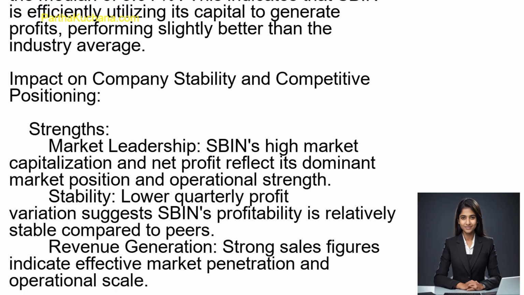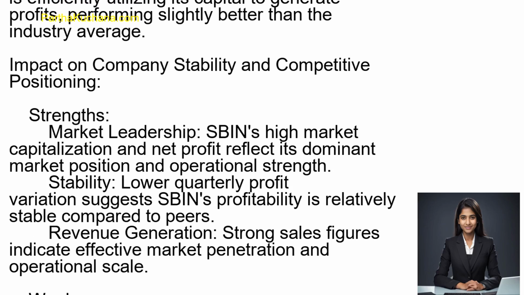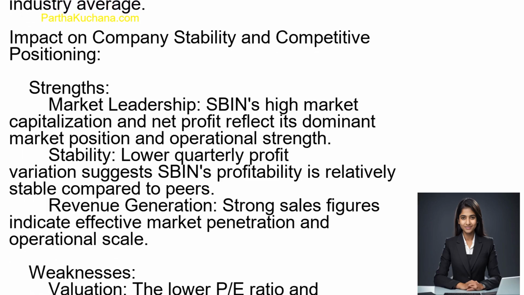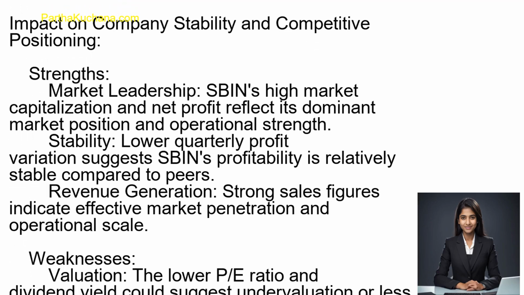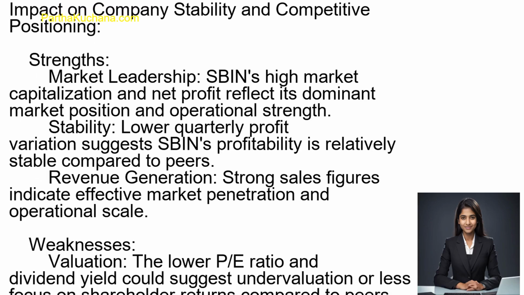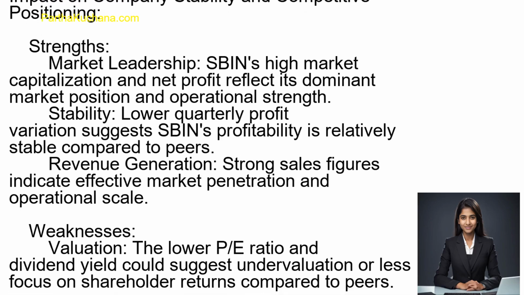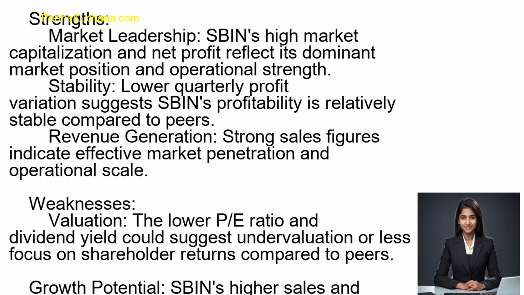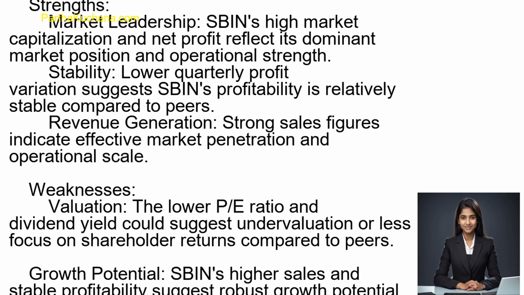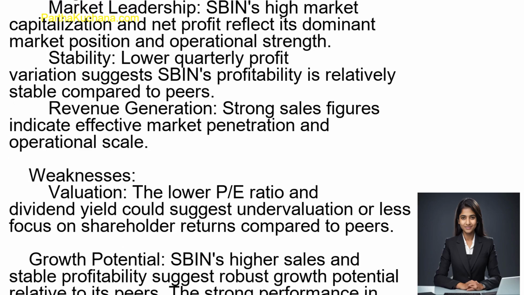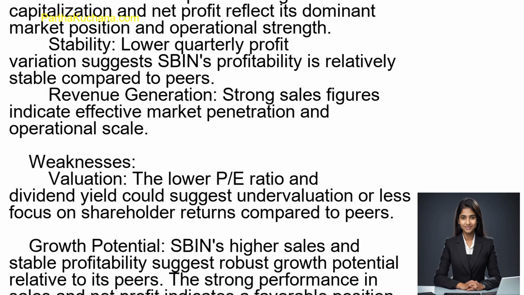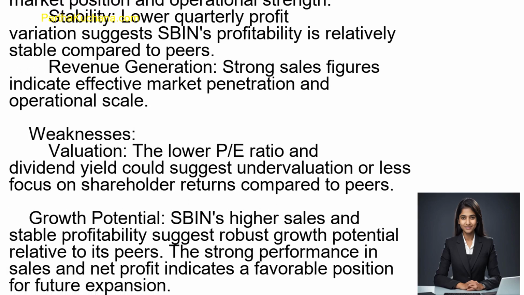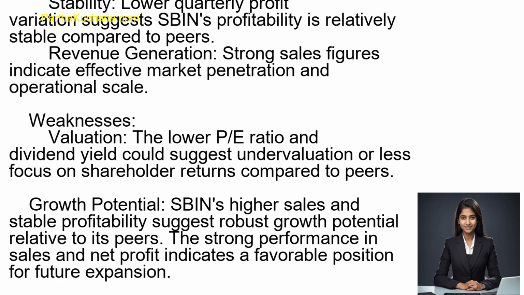SBIN's latest quarterly net profit of 20,094.36 crore rupees is significantly higher than the median net profit of 2,230.64 crore rupees among peers. This indicates strong operational performance and a leading profitability position within the industry. Quarterly profit variation, QTR profit var %. The quarterly profit variation for SBIN is 4.25%, which is considerably lower than the median of 23.7%.